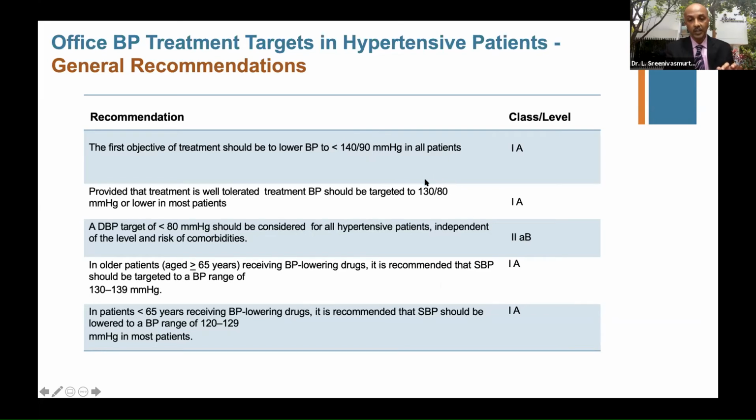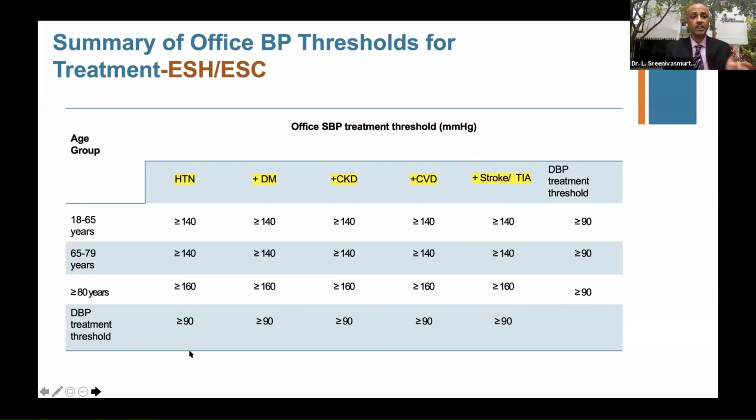That means 130/80 seems to be the great number for systolic and diastolic BP in most of our patients. So a very important learning message, with class 1 level A evidence for all these 3 points. Please remember, in office BP, that is our clinic BP, this is what we should aim at in our busy practice.